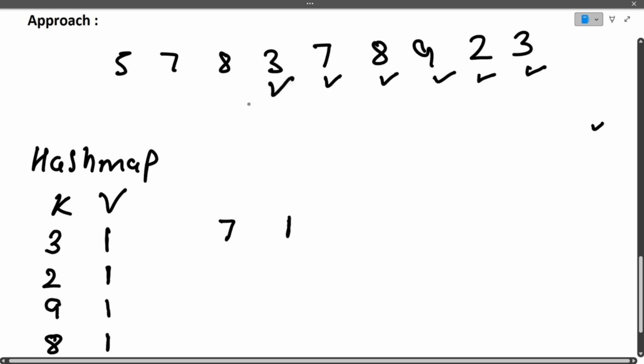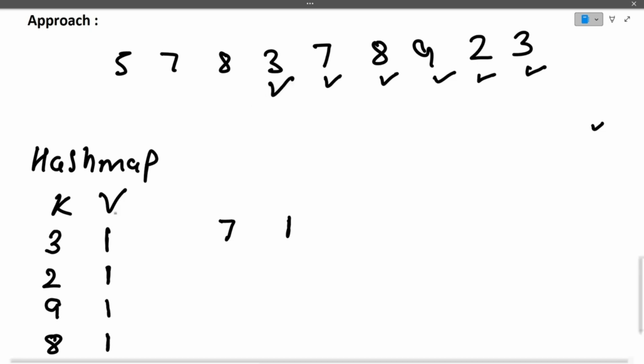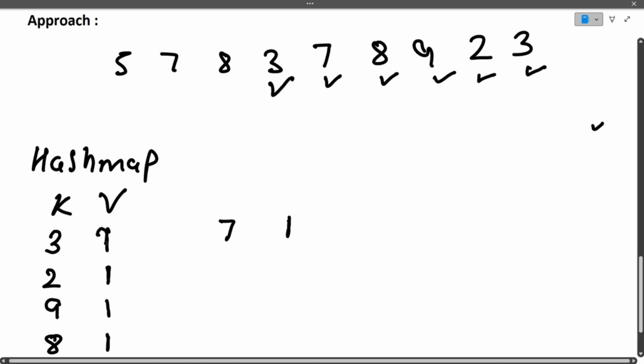Next is 3. Is 3 present in the hash map? Yes, 3 is already present. So at this step we update the counter value to 2, because this 3 has come 2 times, not 1 time. Next is 8. Is 8 present? Yes, so we increment the counter from 1 to 2, since 8 is coming a second time. Next 7. Is 7 present? Yes, again we update this counter to 2.